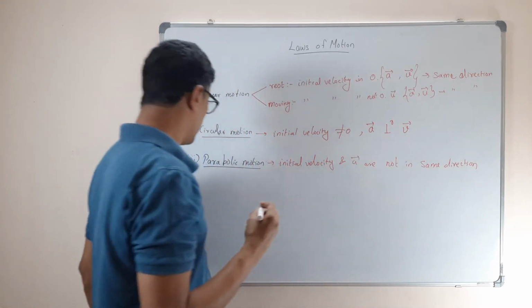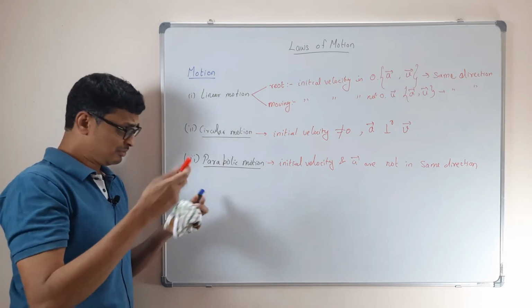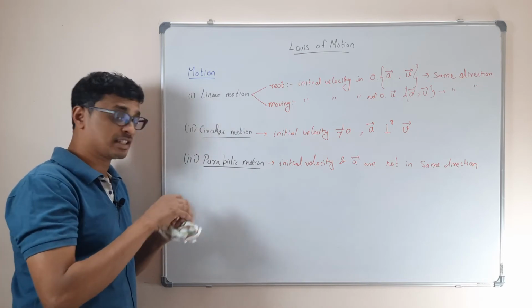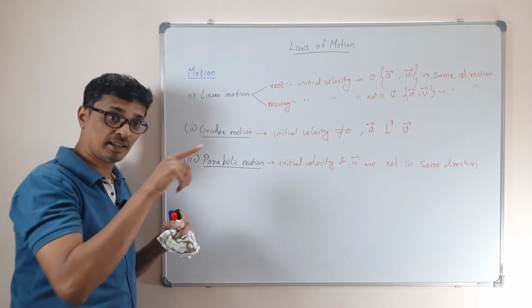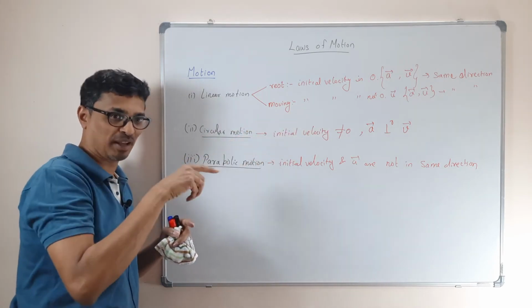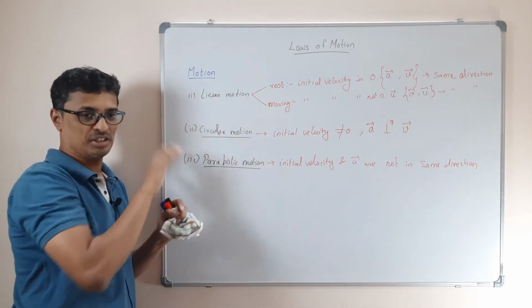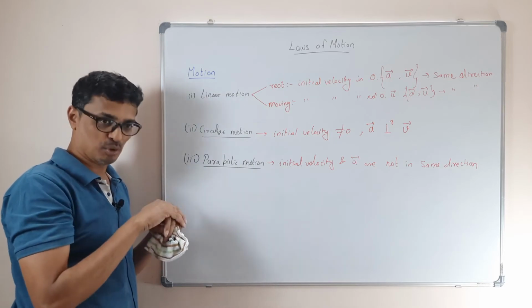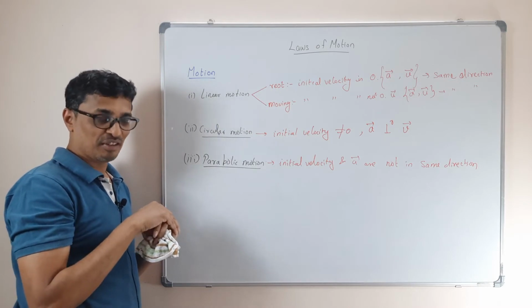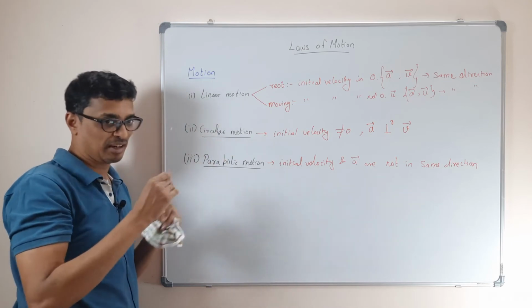Okay. This is not just this, there are many more motions you have. As you go into higher studies, you will see there's helical motion also. When you deal with a charged particle, whenever a charged particle enters a magnetic field, the charged particle starts moving in helical motion, spiral. So these are different motions. In the beginning, these are the three main motions: linear, circular, parabolic. And there can be a combination of all these motions also. When you have many forces acting, there can be combinations of all these motions. It can be very complicated also.